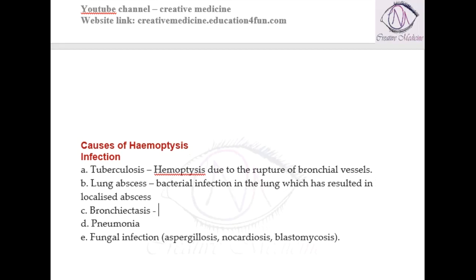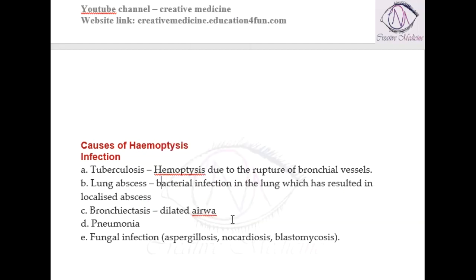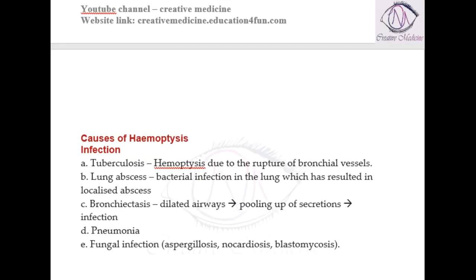Bronchiectasis. Bronchiectasis is actually a dilated airway disease, or there is ectasia of airways seen in bronchiectasis. So in bronchiectasis there are dilated airways which cause pooling up of secretions, and because of this pooling up of secretions, these will get infected, and because of infection there can be hemoptysis.